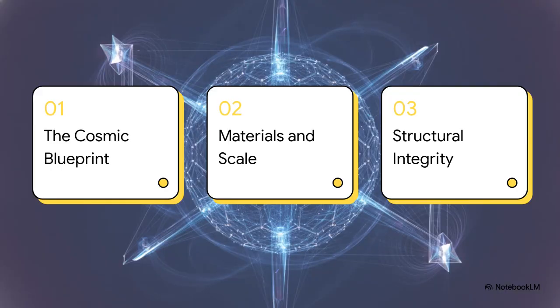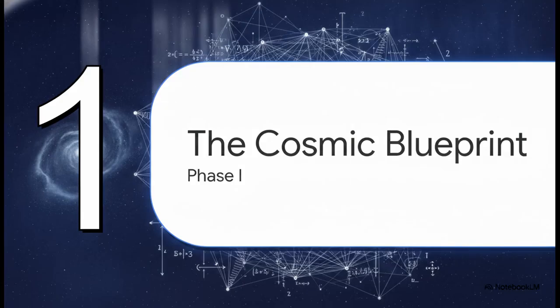Here's our roadmap for this explainer. We're going to break this down into three main acts. Act 1 covers the cosmic blueprint, Act 2 dives into materials and scale, and Act 3 wraps it up with structural integrity. All right, let's jump right into the foundation with Act 1, the cosmic blueprint, Phase 1.